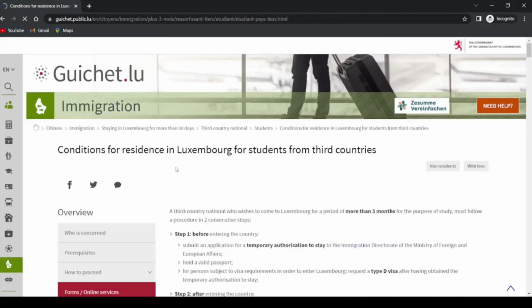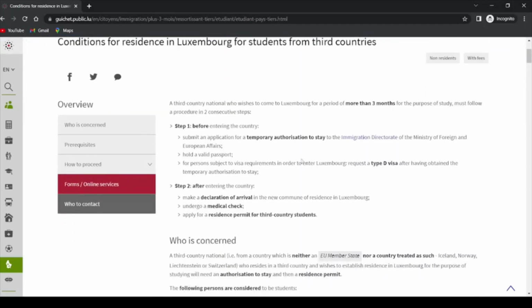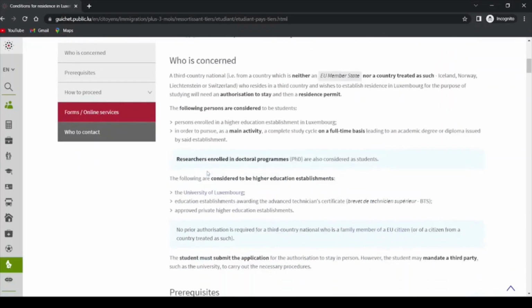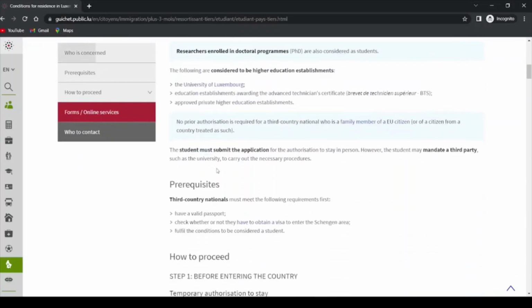Right, you see there, conditions for residence in Luxembourg for students from third countries. So you see what I mean? Step one, before entering the country, you need to apply for temporary authorization to stay right here. You need to read these things and know what to submit. And after entering the country, these are things you also need to do when you are now in Luxembourg. So who is concerned, read everything in this section clearly.